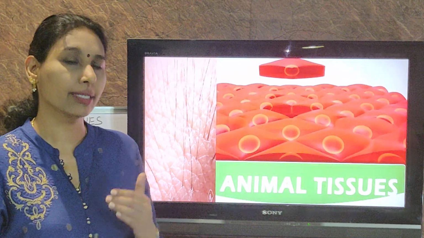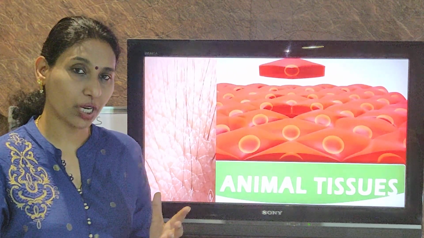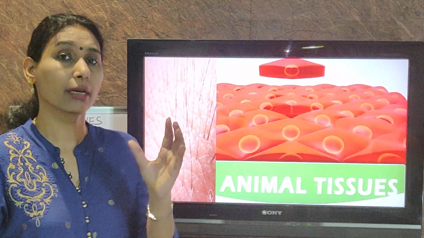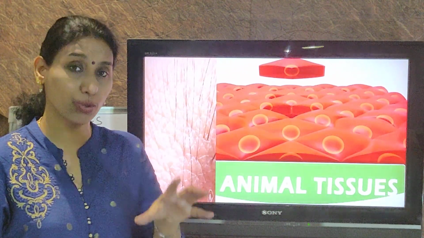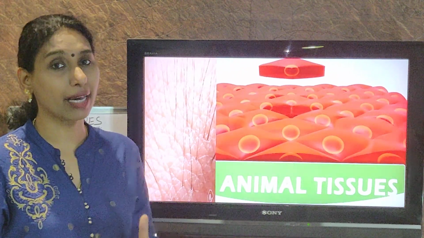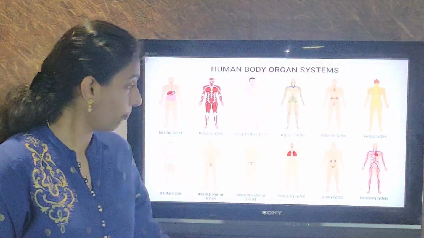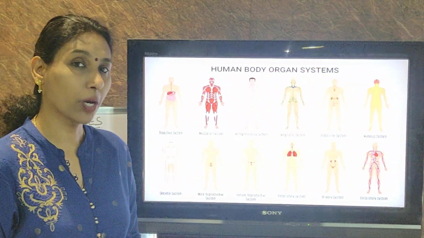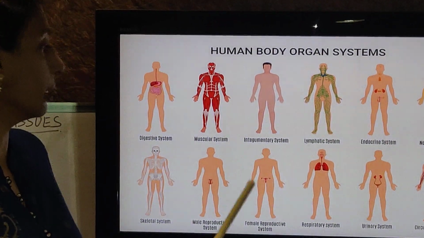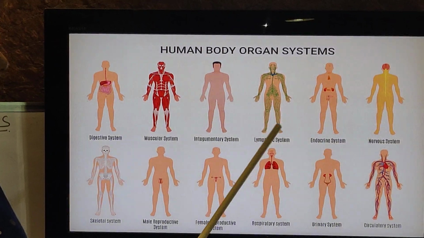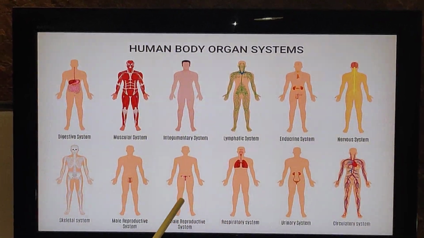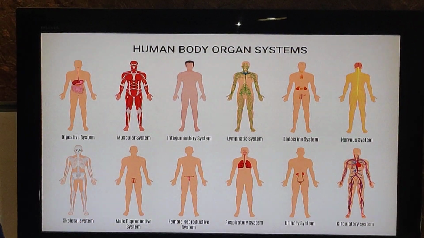What's a tissue? It's a group of cells which has the same structure performing the same function, isn't it? And this group of tissues forms an organ, and many organs together form an organ system. We are made up of different kinds of organ systems. So, which are the different organ systems in our body? We have 11 organ systems: digestive, muscular, integumentary, lymphatic, endocrine, nervous system, circulatory, urinary, respiratory, reproductive system and skeletal system.